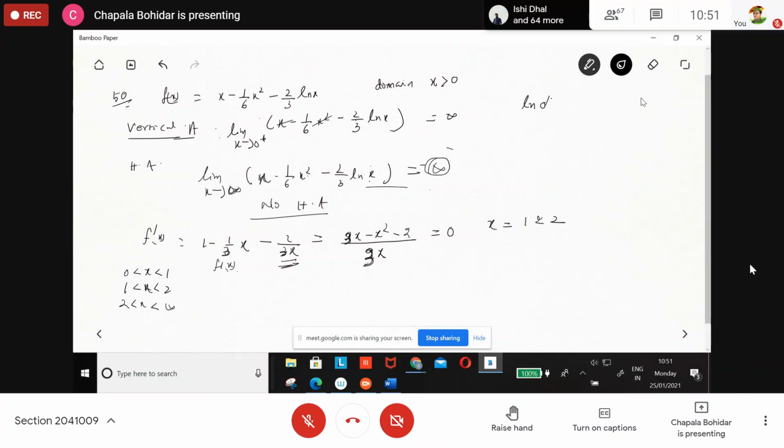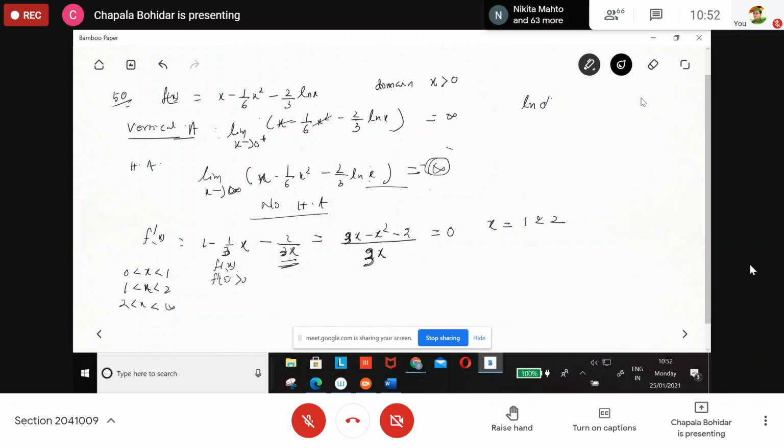So your f dash x, from 0 to 1, is positive. The denominator is always positive. What about the numerator? You can take 0.5 in 0 to 1. Positive or negative? Positive.